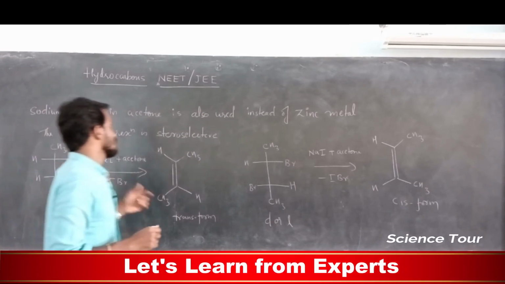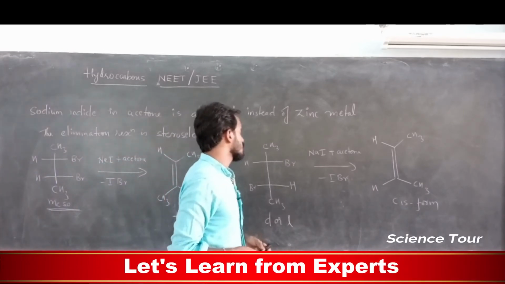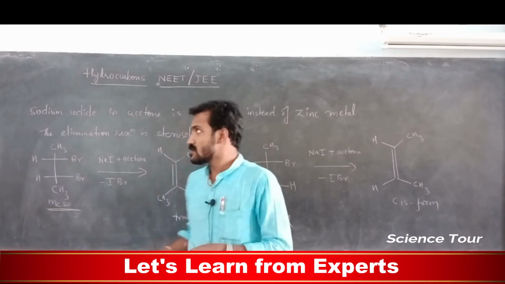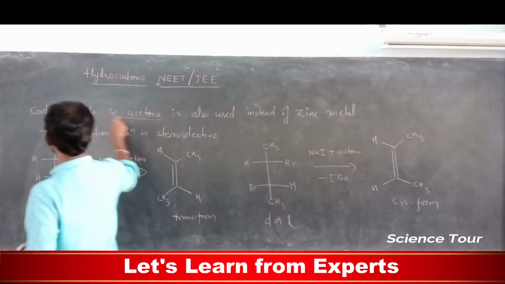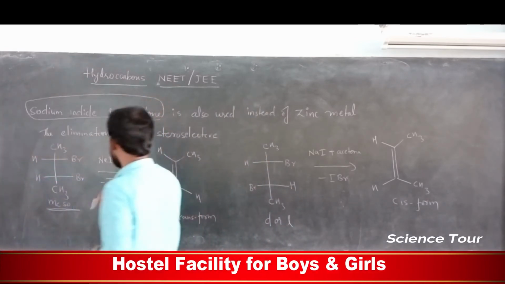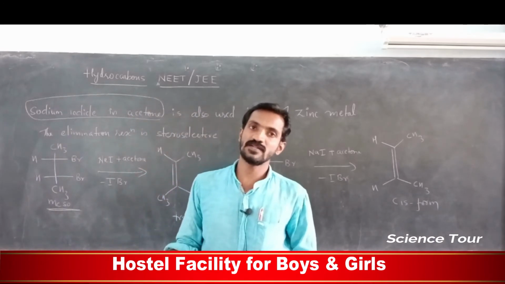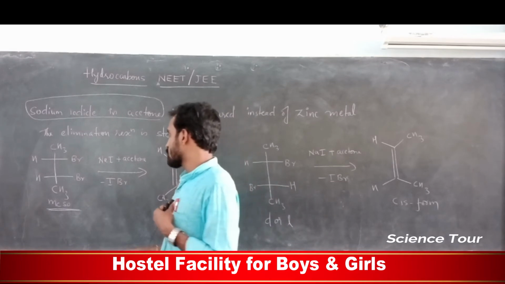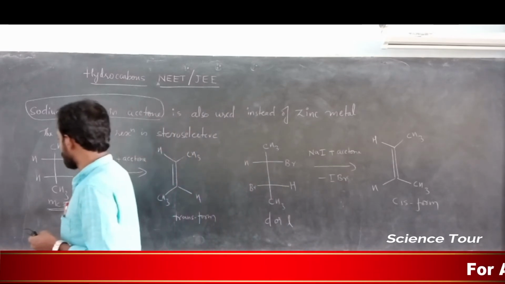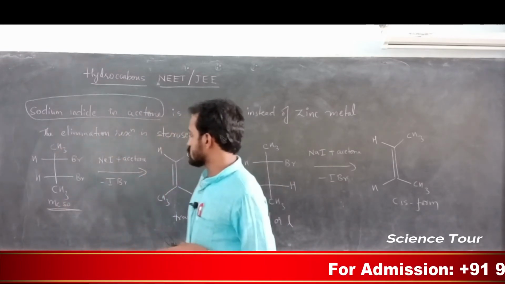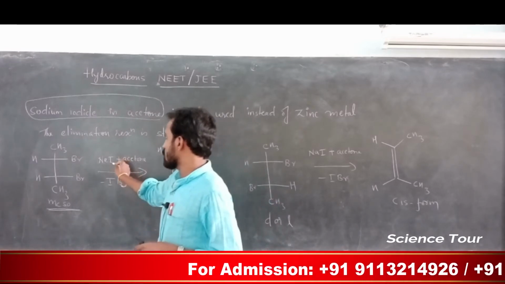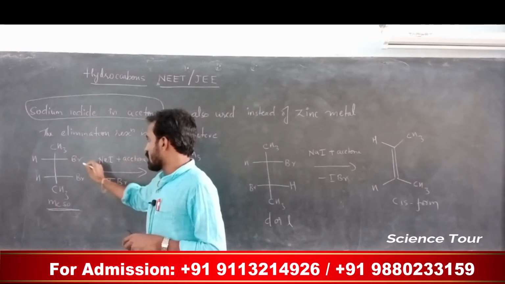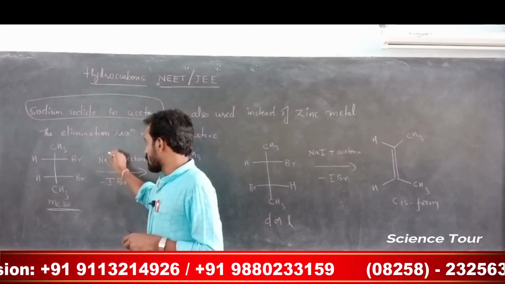Sodium iodide in acetone is also used instead of zinc metal, my dear students. Sodium iodide in the presence of acetone. But this is actually stereoselective. Stereoselective means either it gives trans form or it gives cis form. So my dear students, if it is a meso compound, this one, understood? Here this meso compound is treated with sodium iodide in the presence of acetone. I minus is negative here, correct?